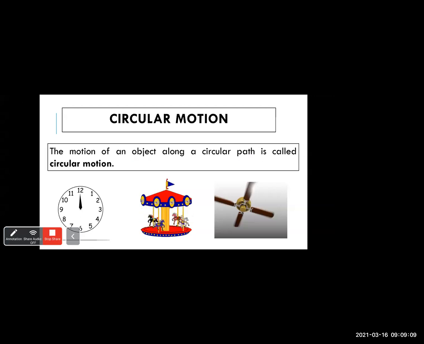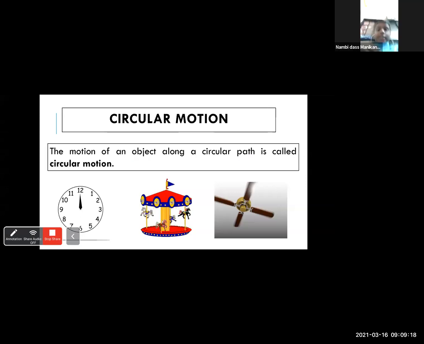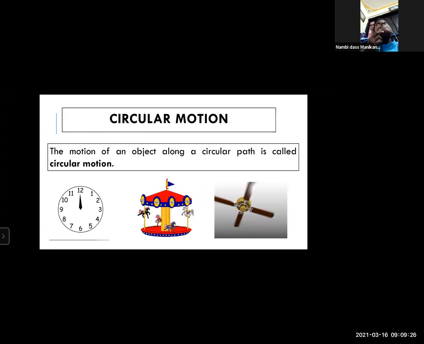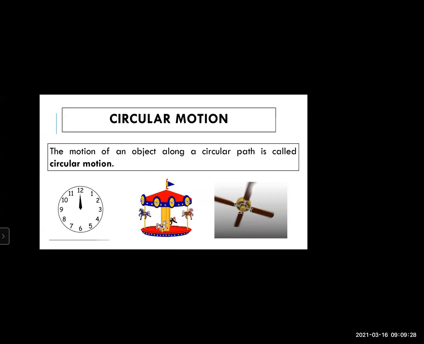that you all see at your home? Giant wheel. Okay, very good. Giant wheel is one example. Another example, when you enter your kitchen, is there anything which has circular motion that you have seen? What about the mixer grinder? When we switch on, what happens?